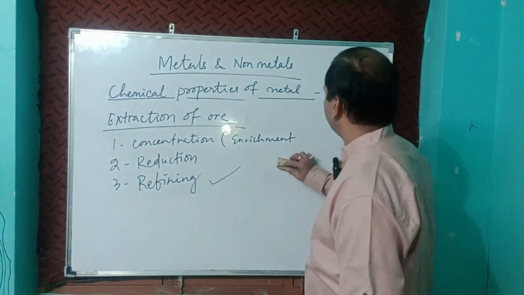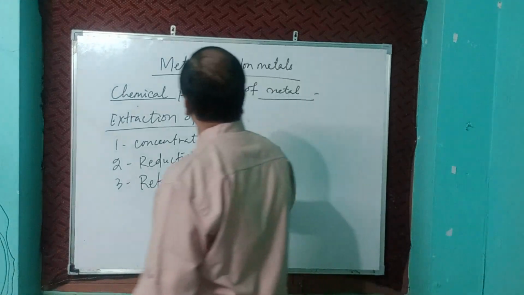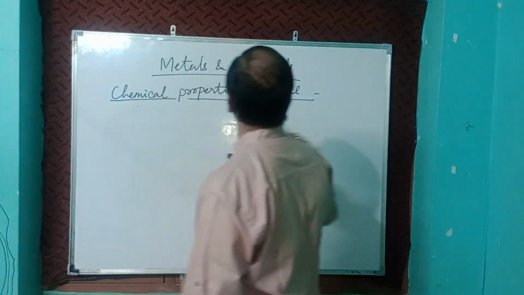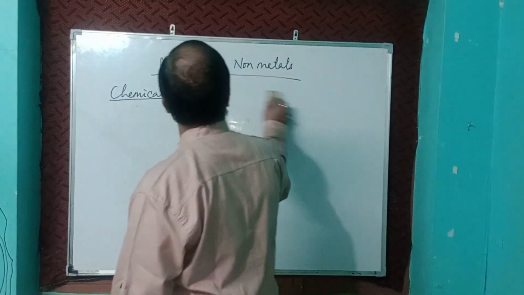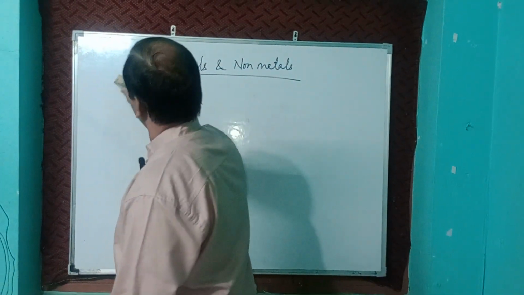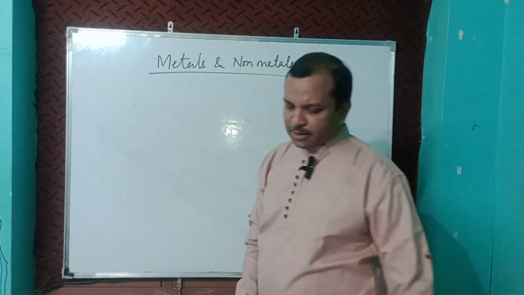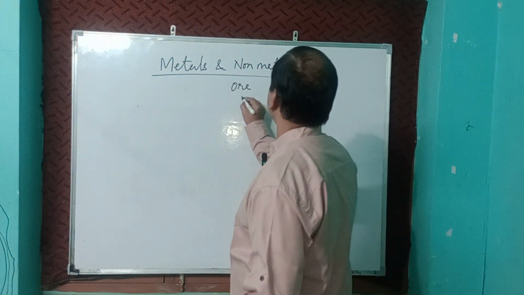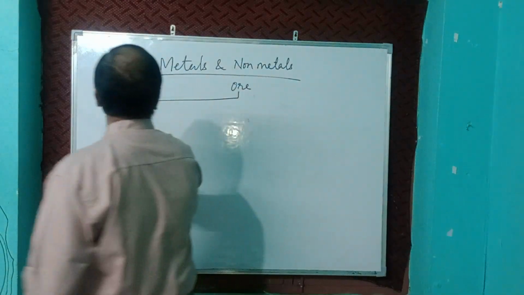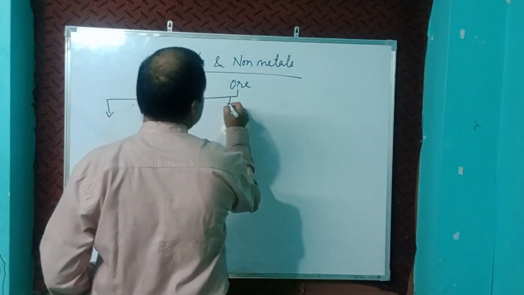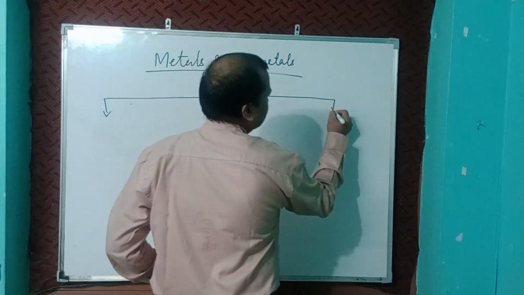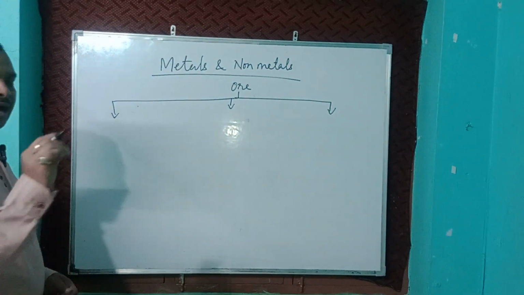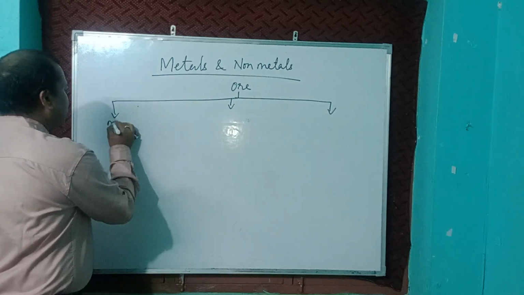So I will make the table here. Ore, we can categorize into three types. First one is metals with high reactivity.